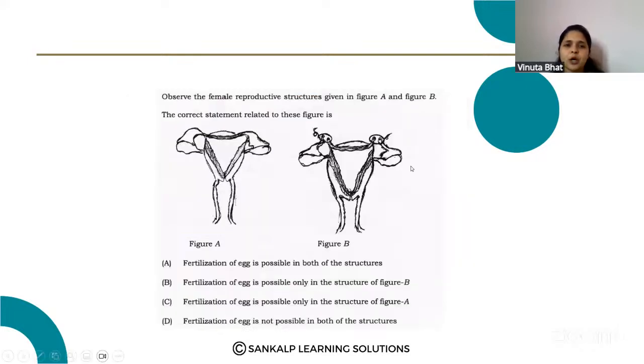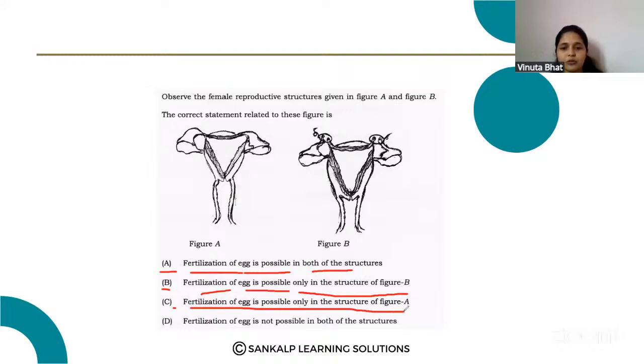Next question. Observe the female reproductive structures given in figures A and B. The correct statement related to this figure is: A. Fertilization of egg is possible in both of the structures. B. Fertilization of egg is possible only in structure B. C. Fertilization of egg is possible only in structure of figure A. D. Fertilization of egg is not possible in both of the structures.